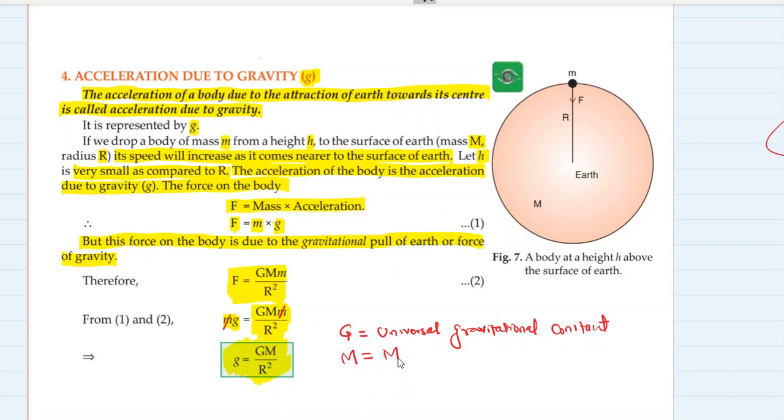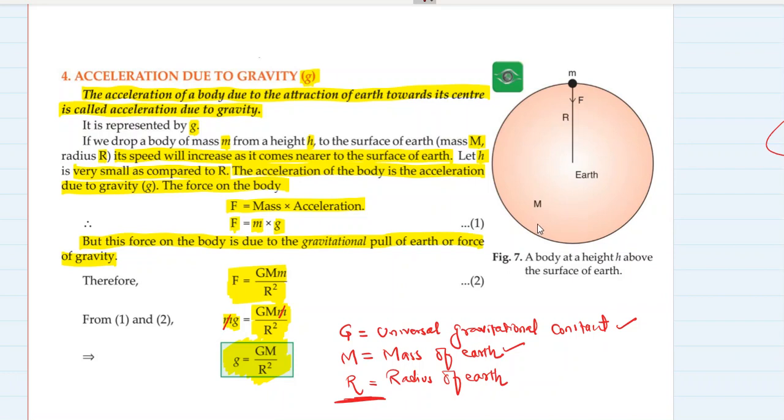M, capital M, is mass of Earth, and R is radius of Earth. Now remember one thing: at any place on the Earth, universal gravitational constant remains the same. Mass of the Earth remains the same. What about the radius of Earth? Will it always remain the same at any place on the surface of Earth?